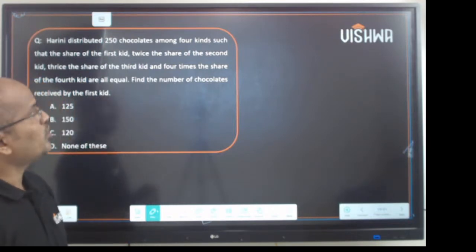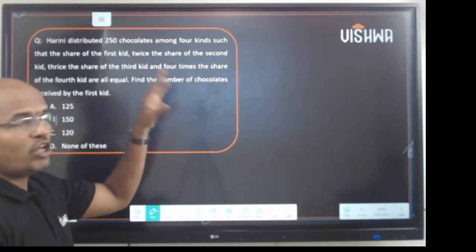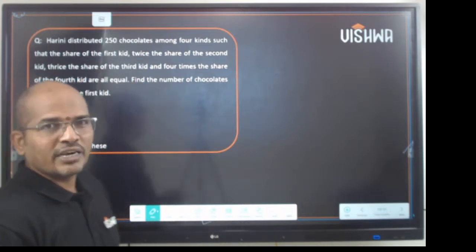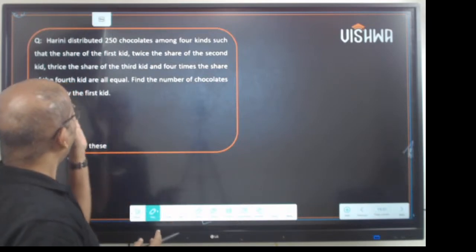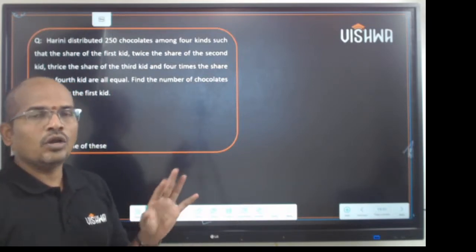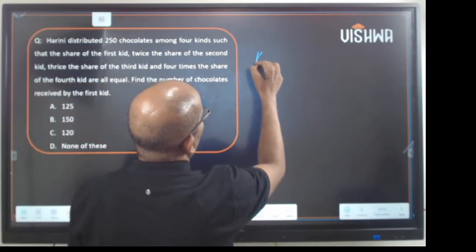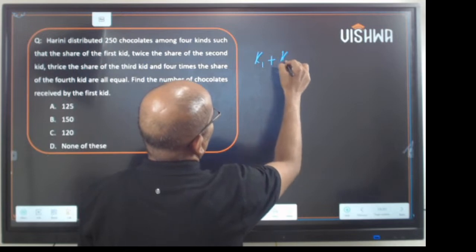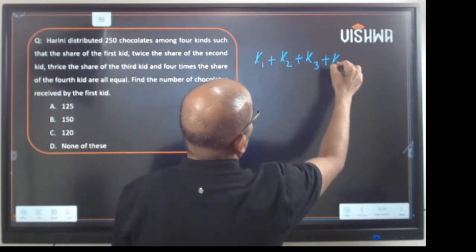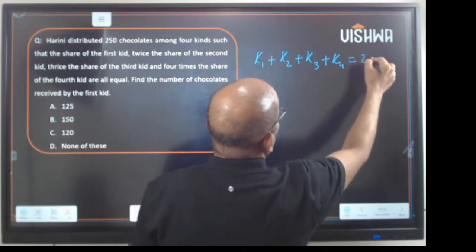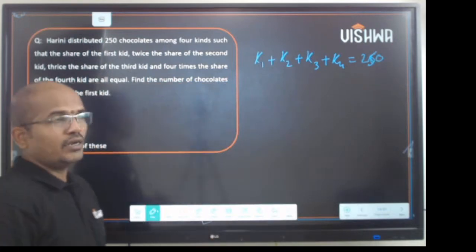Already distributed 250 chocolates among 4 kids, such that the share of the first kid, twice the share of the second kid, thrice the share of the third kid, and 4 times the share of the fourth kid are all equal. It means K1 plus K2 plus K3 plus K4 is 250 chocolates, right?